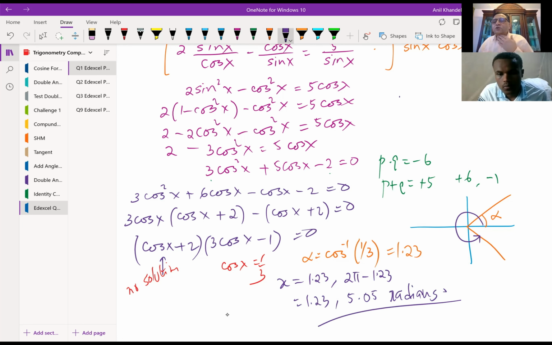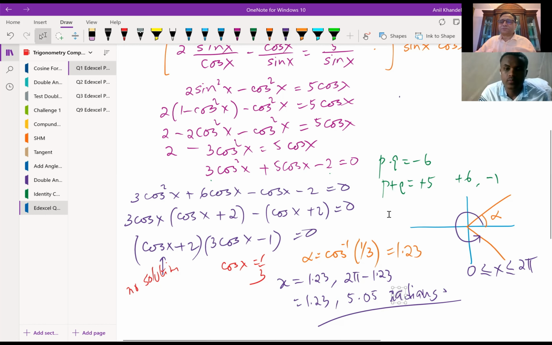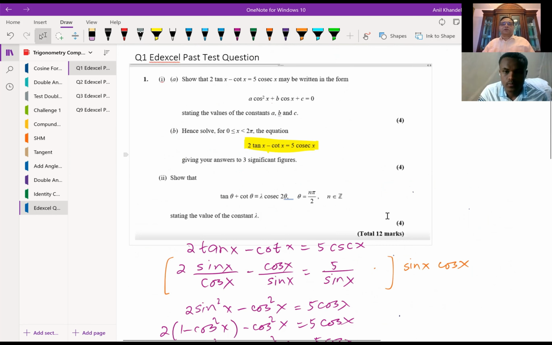Did you see that? So you have to always find the related acute angle and then the other angle, right? So we are working in the domain where the value of x is between 0 to 2 pi radians. Is that okay? Do you understand all the steps involved in this? Perfect. So that is how we could do this particular question.